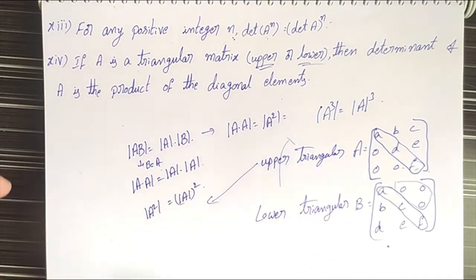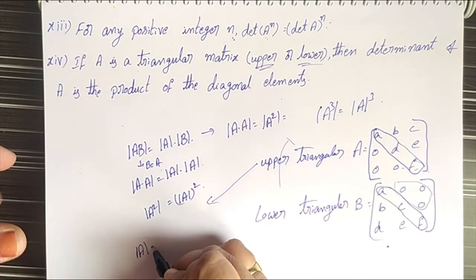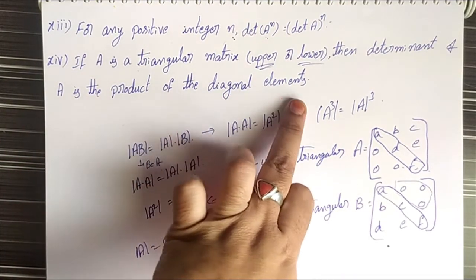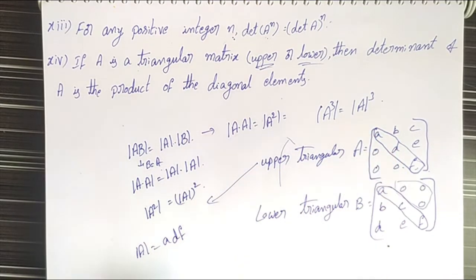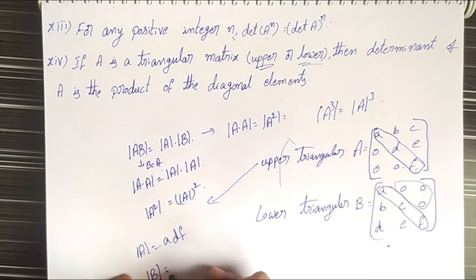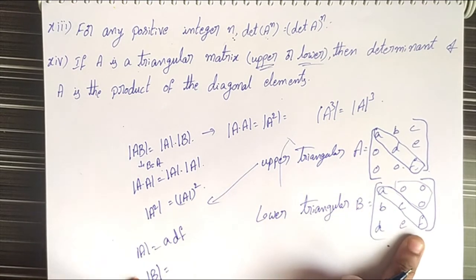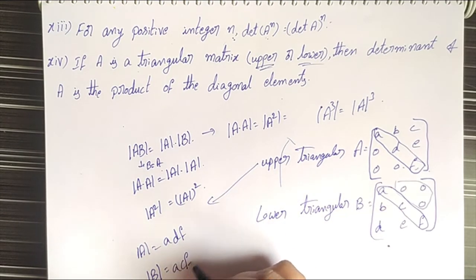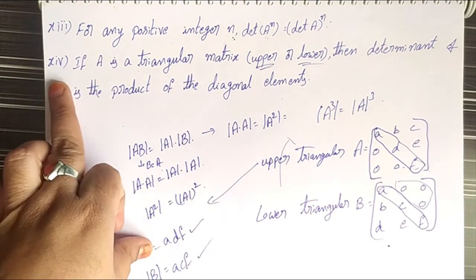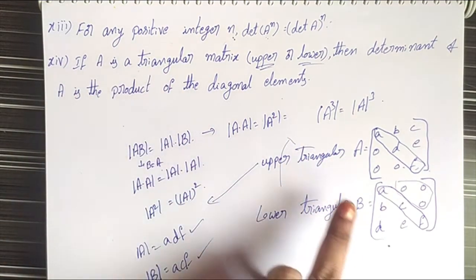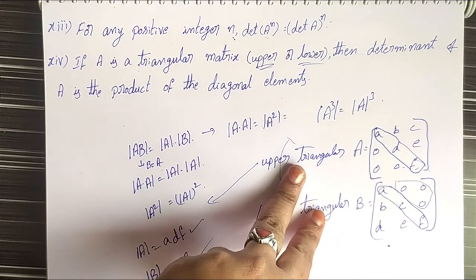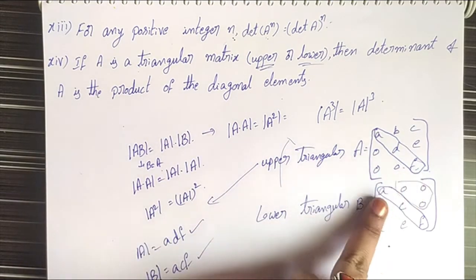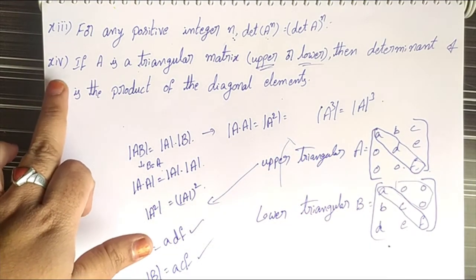In the upper triangular matrix A, the determinant value equals A, D, F, the product of the diagonal elements. Product means A into D into F. In the lower triangular matrix B, the determinant value is also equal to the product of the diagonal elements, that is A, C, F. This is property 14. If A is any upper triangular or lower triangular matrix, then that matrix's determinant value is equal to the product of the diagonal elements. This is the 14th property.